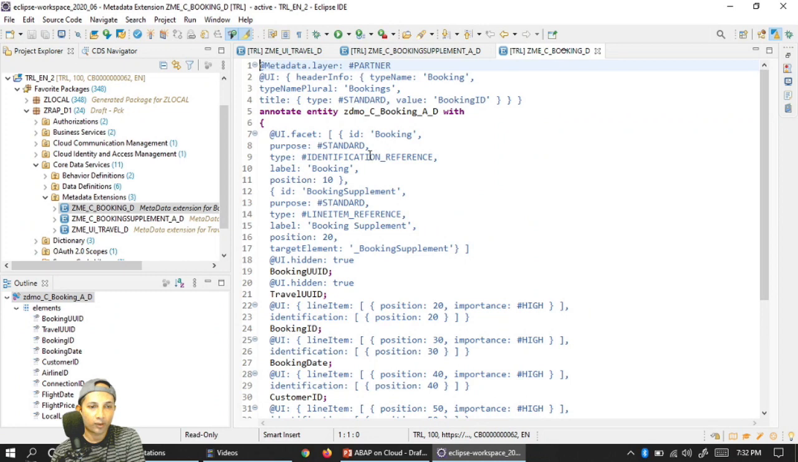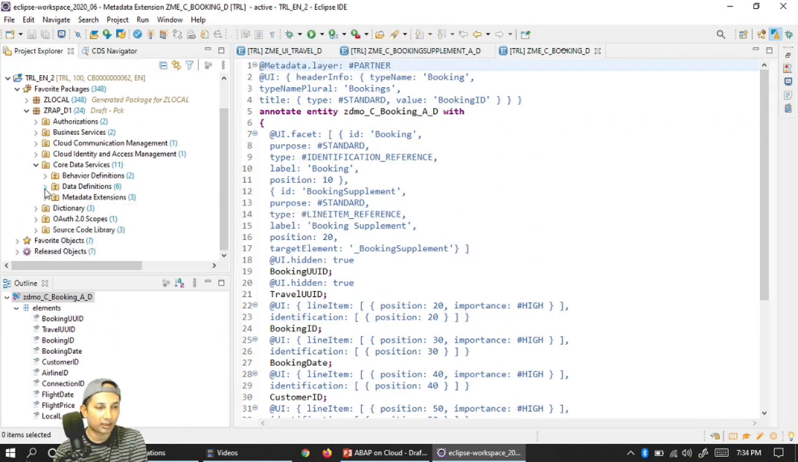Very simple: booking and booking supplement, two facets I'm creating with the annotations. I think that's pretty simple, right? Not much of a big deal. And as usual, I'm using a partner layer so that in case I need to enhance something in the future, I can use the customer layer and overwrite if there's something I would like to do later on. Okay, so that is the metadata extension.